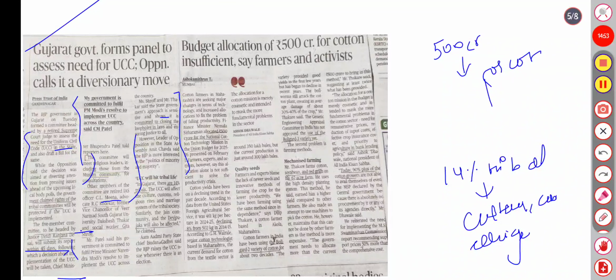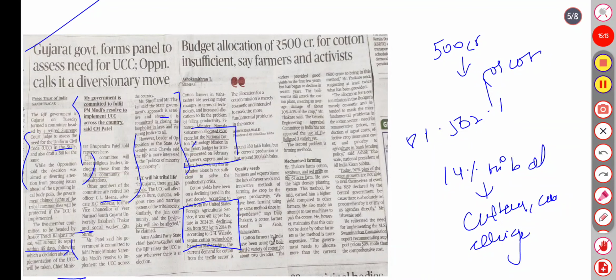Insufficient, say farmer activists. Nirmala Sitharaman allocated 500 crore for the National Cotton Technology Mission in the Union Budget for 2025. Cotton yield here is 461 kg per hectare in 2024, a decline of 8% from 502 kg in 2014-15.